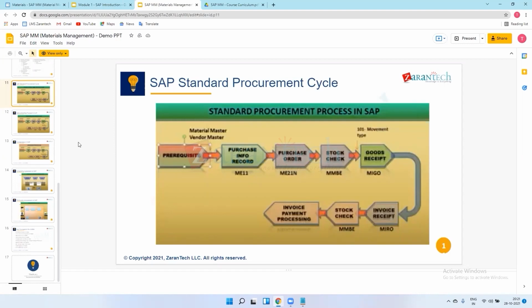Rollout means suppose we have already implemented SAP, and in that SAP we have implemented MM as well. In MM there are plants and company codes. Take one example, Tata Group. In Tata Group, they have plants in three states, and they have implemented the SAP MM module. In MM, they have implemented one plant in the Maharashtra circle only, and they want that circle to be extended to the next state. That is called a rollout project.